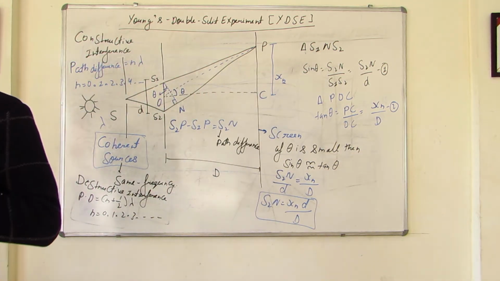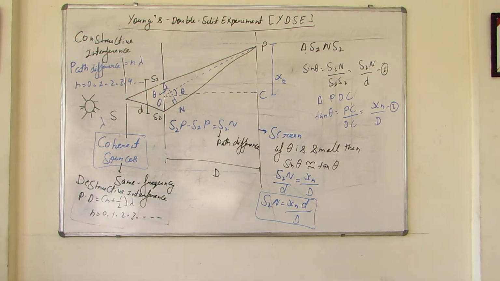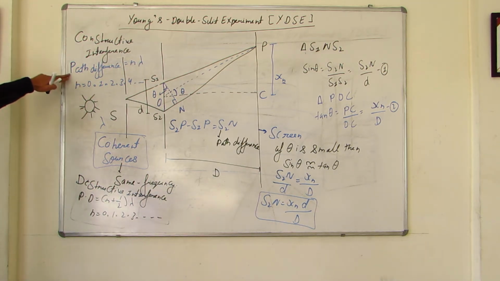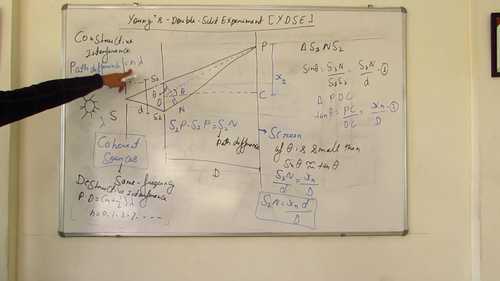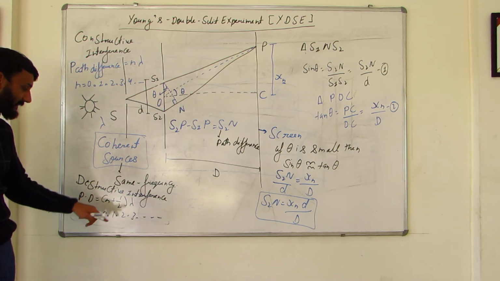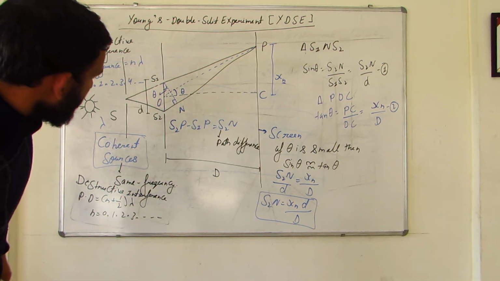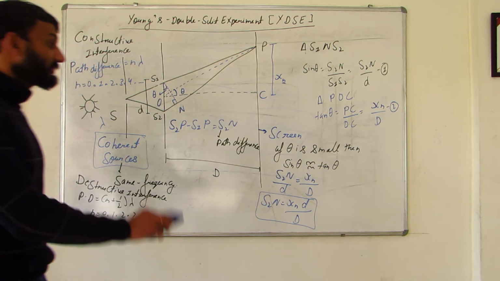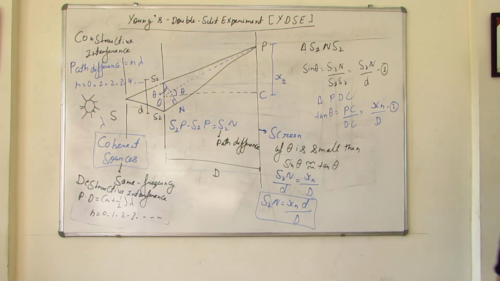Now what am I supposed to do? Now in order to know whether this point is a bright point or a dark point, I know the path difference for the constructive interference, that is for the bright point, is n lambda, and for destructive interference, that is for the dark point, is (n + 1/2) lambda, right? Now what I am going to do, I shall remove that part, right?